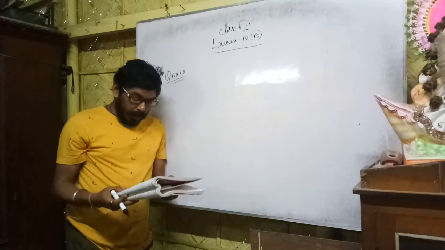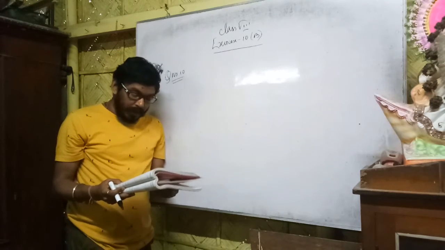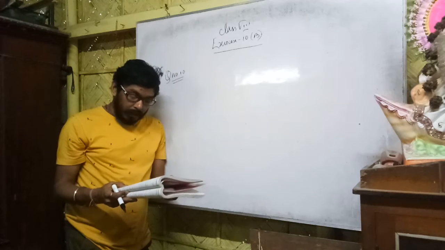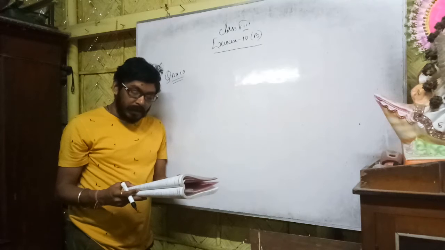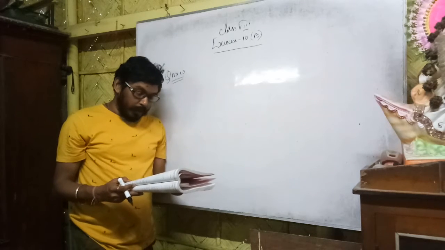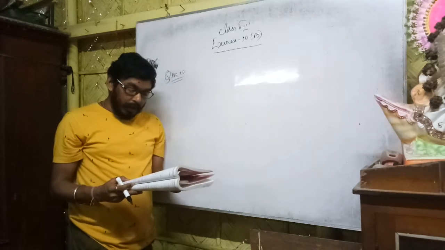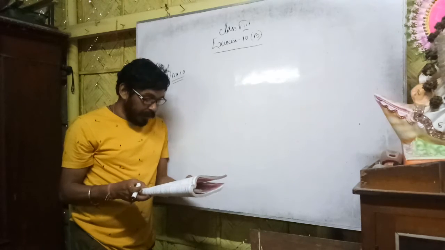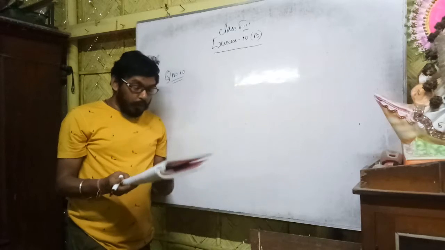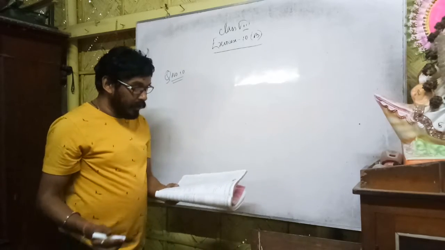What did they say? A train moving at a speed of 60 km per hour covers a certain distance in 7.5 hours. So speed is 60 km per hour, covering a distance in 7.5 hours. What should be the speed of the train to cover the same distance in 6 hours?